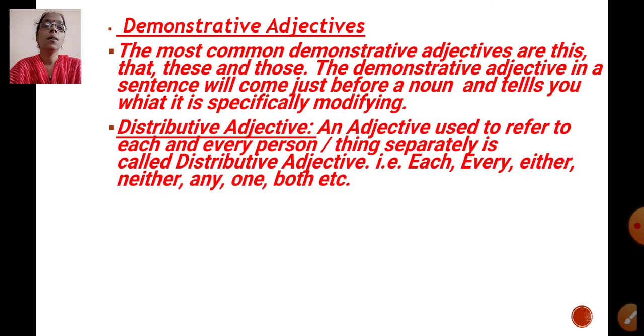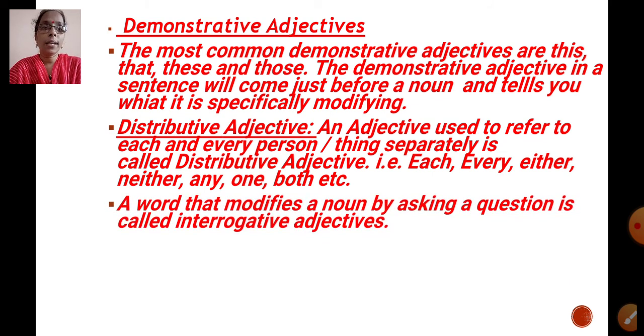Then, what is distributive adjective? An adjective used to refer to each and every person or thing separately is called distributive adjective. That is each, every, either, neither, any, one, both, etc.